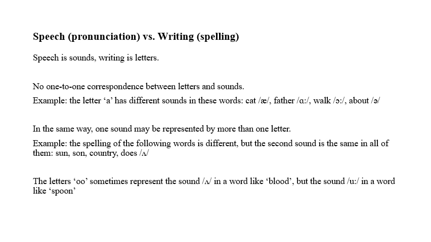Another example: sometimes the letters OO are represented using the sound uh in a word like, for example, blood. So we don't say blood as in food, it's blood. But the same two letters can be represented with the sound oo in a word like spoon.